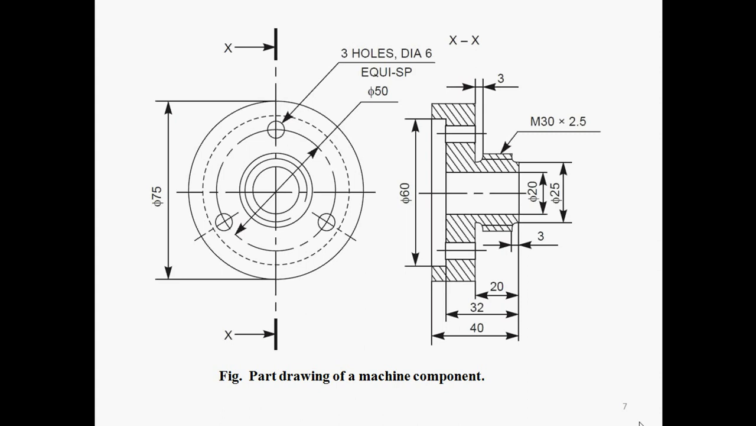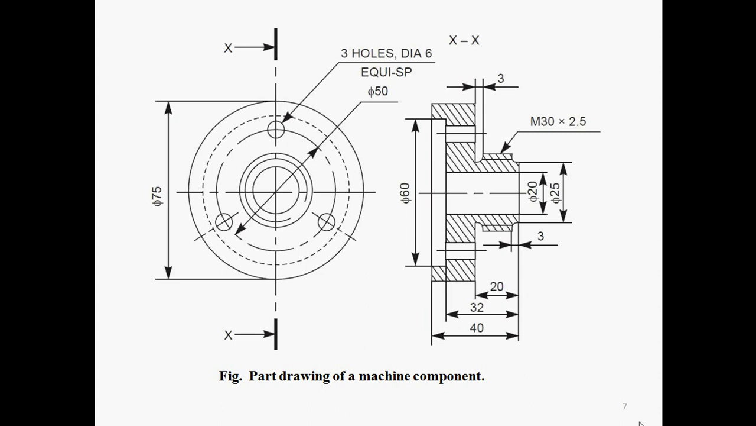So this is a conventional representation because BSW, BSP such types of threading are there. So the technical person must know what is meant by M, and the design engineer also knows what is meant by M. Normally M stands for metric threads, it is in mm. Then what is that 2.5? 2.5 is the pitch. Then phi is a diameter. Then section is taken at XX. Then there are three holes of diameter 6 equispaced.